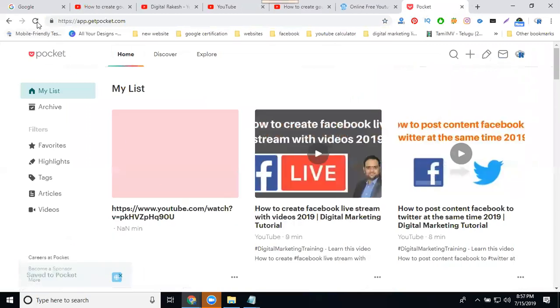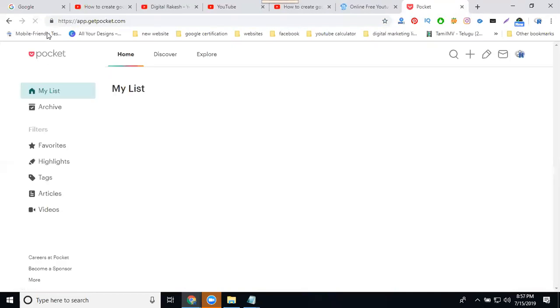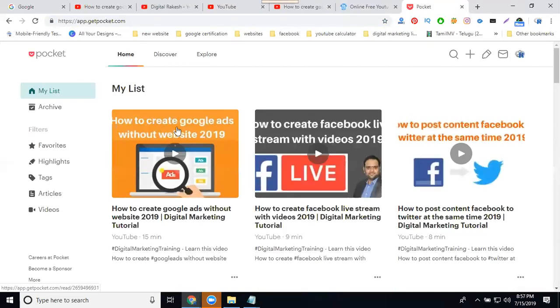Here it is done. Now click for refresh. Is it clear? This is one of the tools they use for manual backlinks. Similarly, you can submit to n number of websites using manual and automatic backlinks.